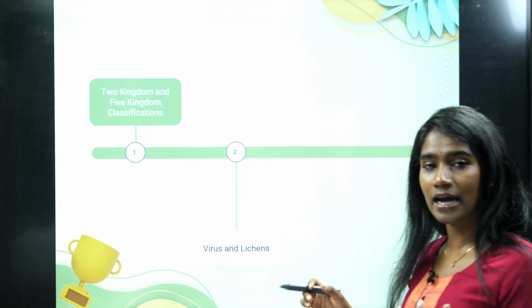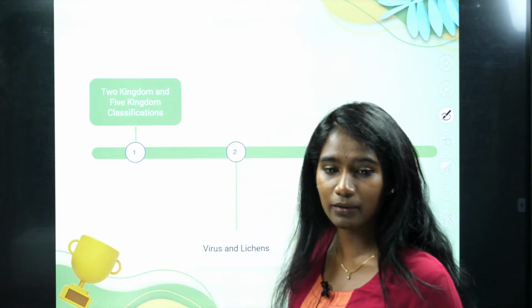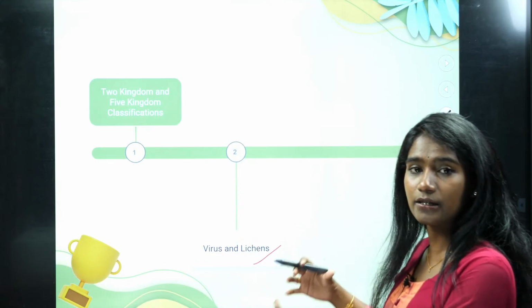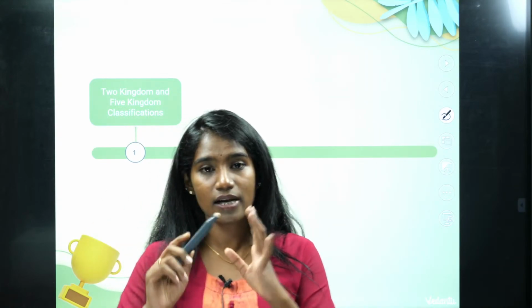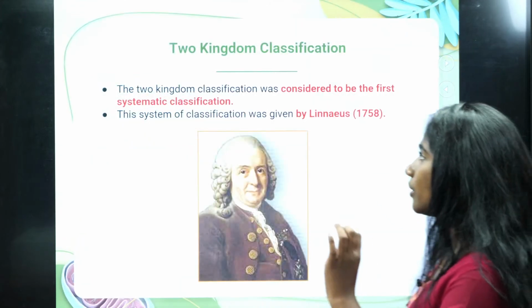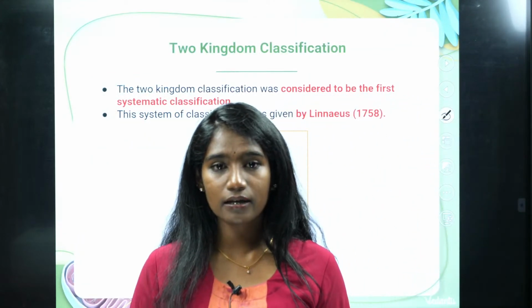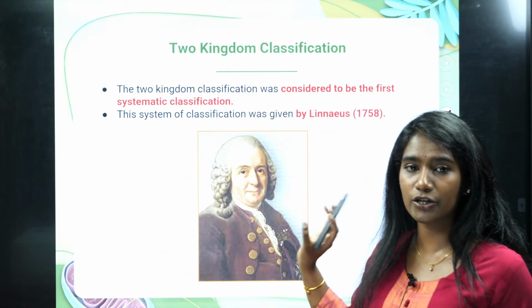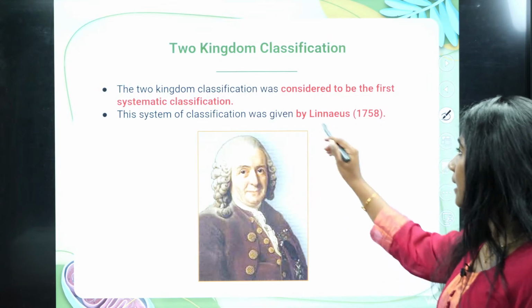I'll just explain briefly about 2 kingdom classification, 5 kingdom classification, and then we'll study about viruses and lichen. This itself is a separate group. And then we'll study about kingdom Monera, kingdom Protista, as well as kingdom fungi in this one particular session. Like you all know that the 2 kingdom classification was the first classification that was done by Linnaeus